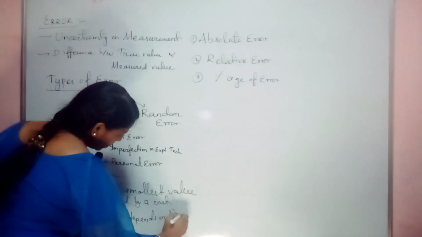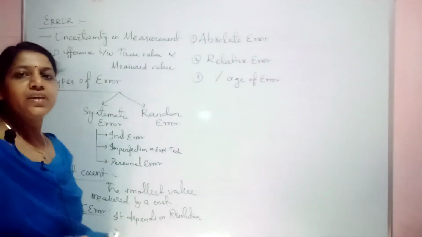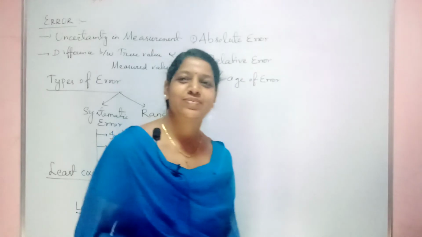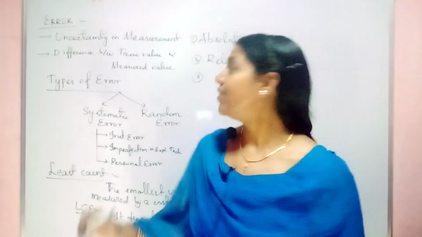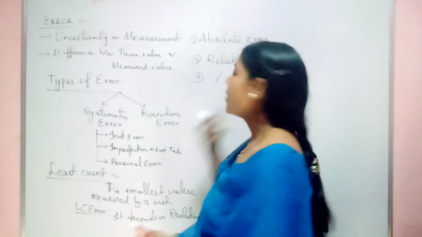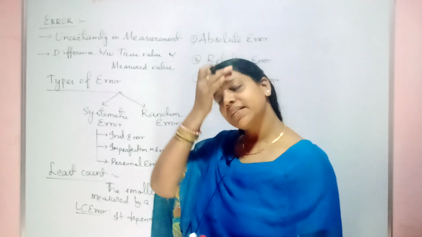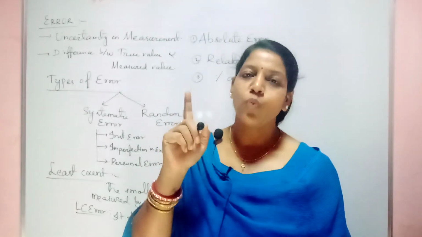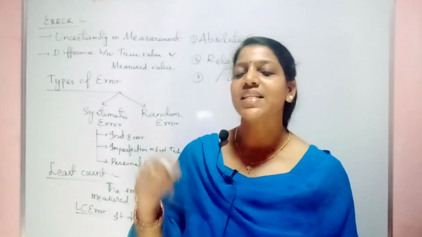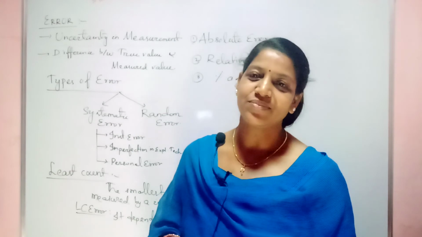It depends on the resolution of the instrument. Clear? So now let us see what is absolute error, what is relative error, what is percentage of error. When you are measuring, I told you just now, you should not measure one quantity at a time. You should measure the same quantity repeatedly some 4 or 5 times.